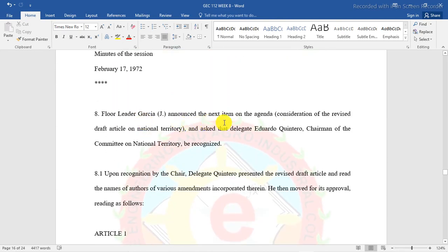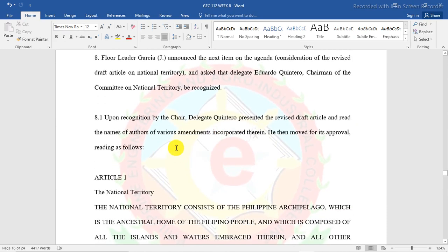Floor Leader Garcia announced that the next agenda was to consider the revised article of the National Territory, and asked that Delegate Eduardo Quintero, Chairman of the Committee on National Territory, be recognized. So, upon recognition by the Chair, Delegate Quintero presented the revised draft article and read the names of the authors of various amendments incorporated therein. He then moved for its approval.